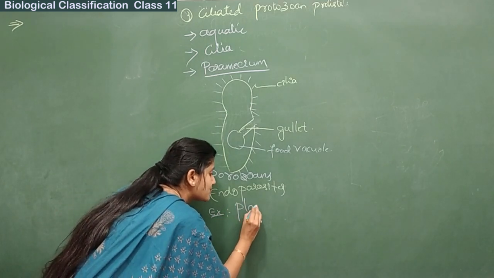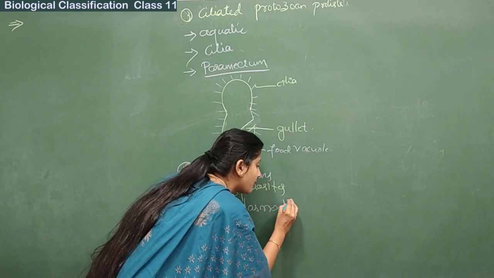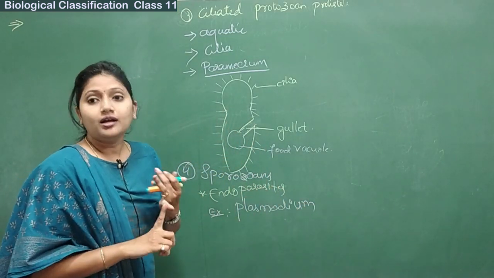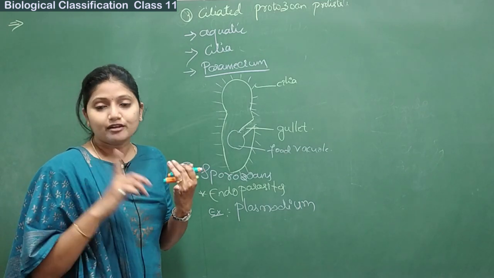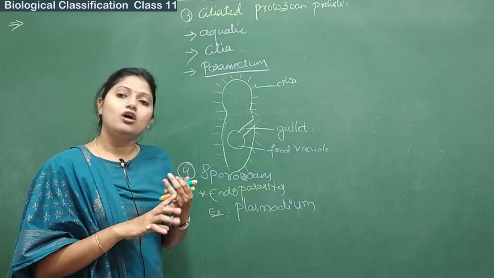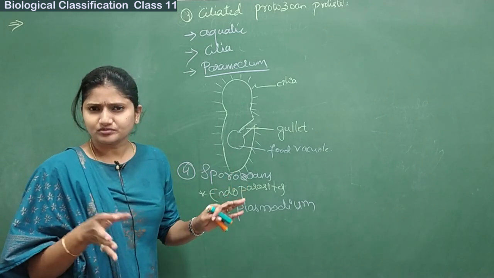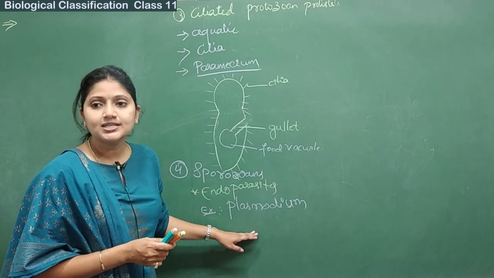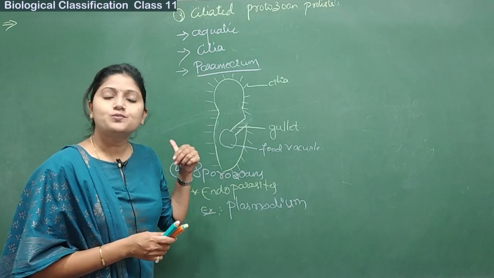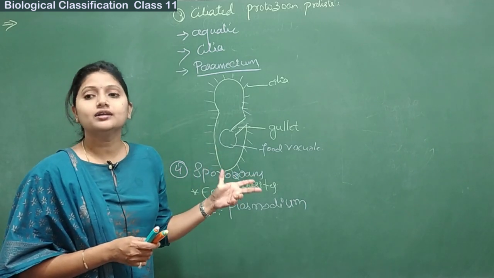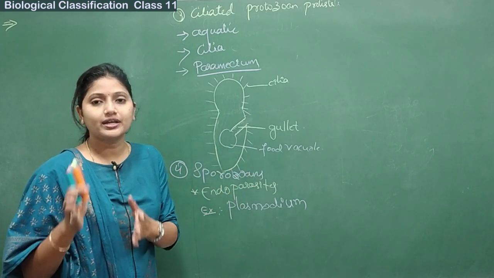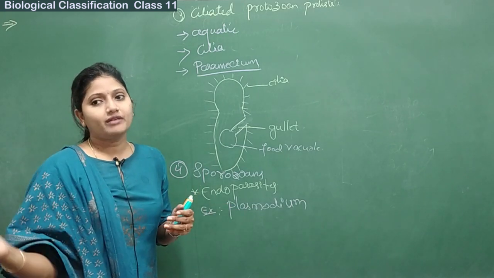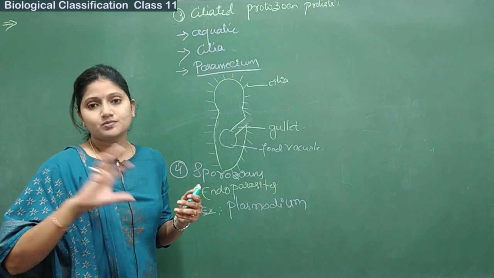Everyone knows what Plasmodium causes. What does it cause? It causes malaria. Alright. Plasmodium vivax, Plasmodium falciparum, Plasmodium ovale. So all these belong to the Plasmodium group only. Plasmodium is the genus and Plasmodium vivax, Plasmodium falciparum, Plasmodium ovale are the species here. Okay, these vivax, falciparum and ovale are species. Plasmodium is the genus. So malaria can be caused by vivax, by falciparum, and by ovale also.